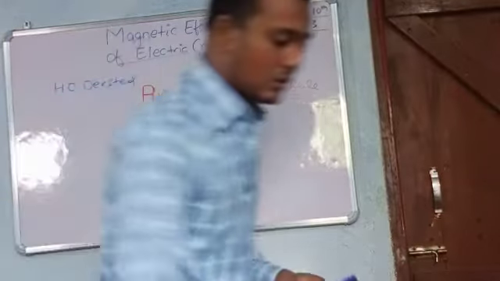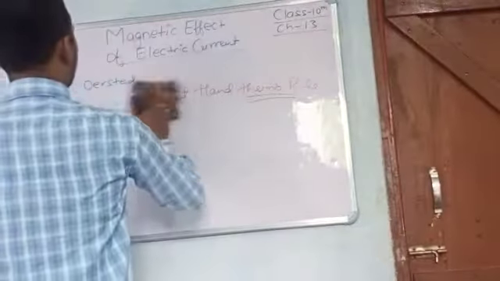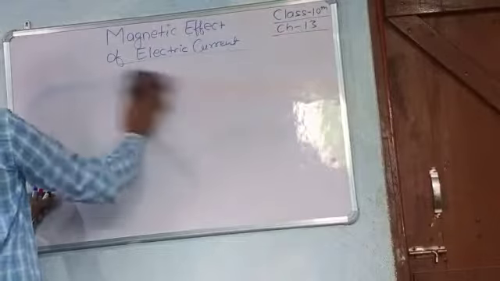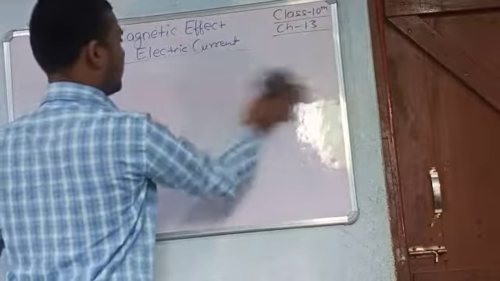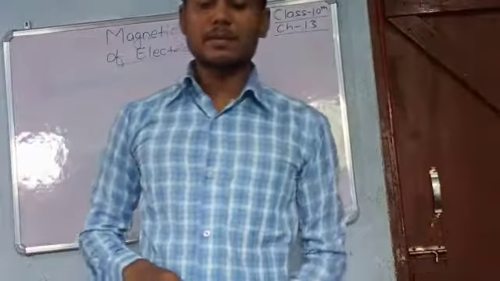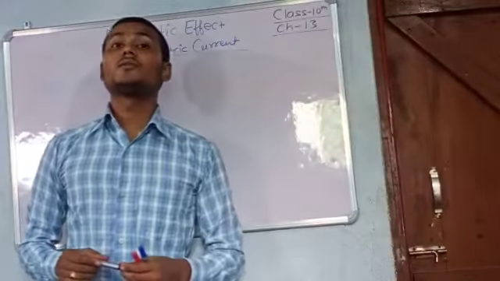Now the next topic of this chapter is, if a straight conductor is placed in an electric circuit, what will happen?